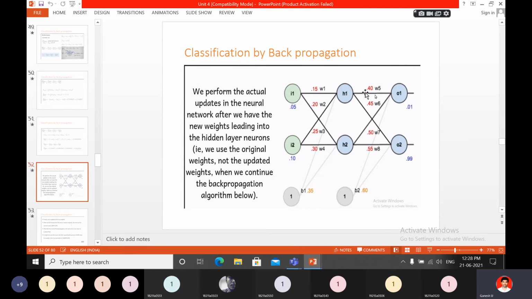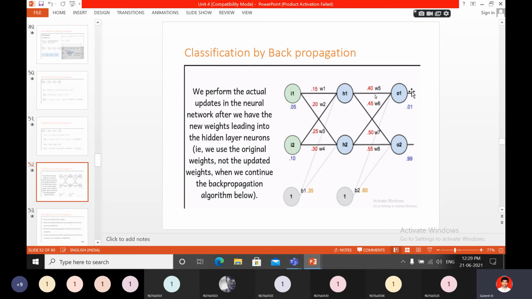So again that out value can be given here. So out O1 into W5, out O2 into W6 plus bias value, then you will get the net O1 value. Again you will get the out O1 value by using 1 by 1 plus e power minus net O1 value. Okay, like that you will go again and again. This is the forward pass.